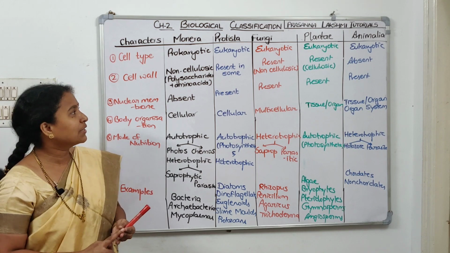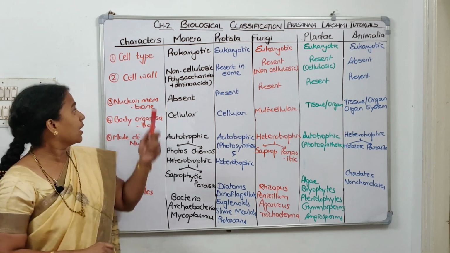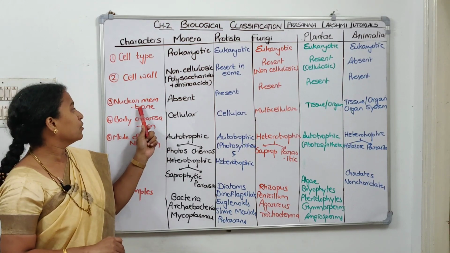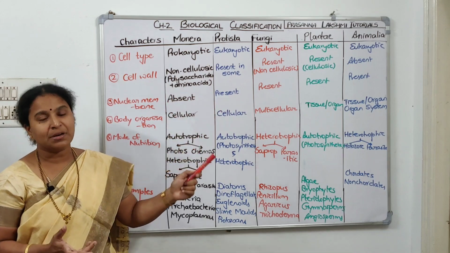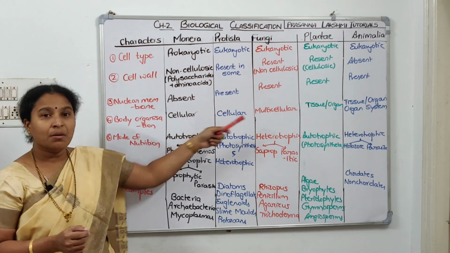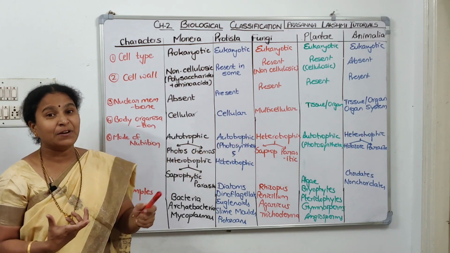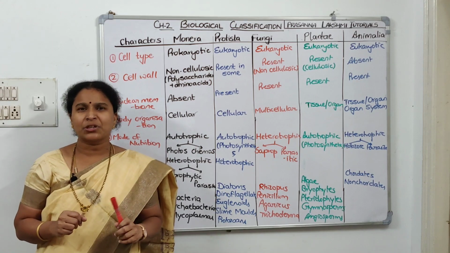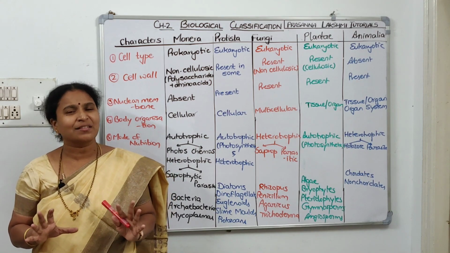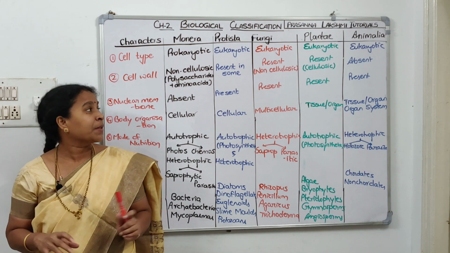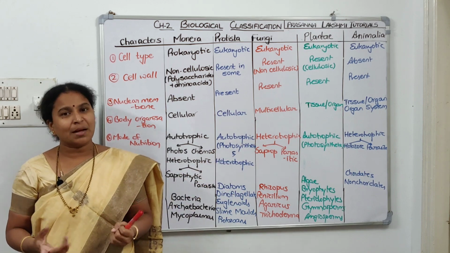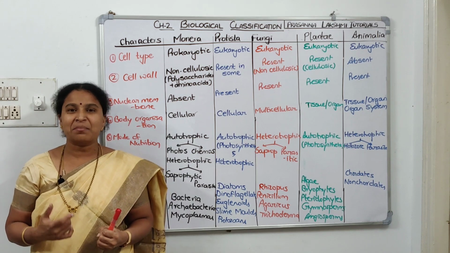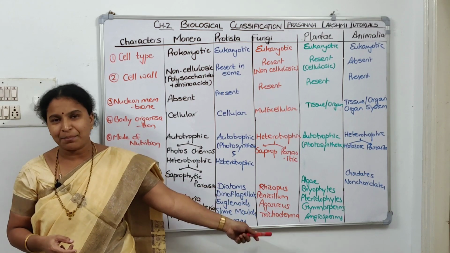Coming to the third kingdom, fungi, they are eukaryotic. Now cell wall, yes, they have cell wall, chitinous cell wall. It's non-cellulosic cell wall. Coming to nuclear membrane, yes, it is also eukaryotic. True nuclear membrane will be there. Now body organization, multicellular, not unicellular, multicellular, hyphal network. Study of fungi is called mycology. Mode of nutrition, fungi is the only kingdom which is completely, exclusively heterotrophic. They cannot prepare their food. Examples: Rhizopus comes under one class, Penicillium under the second class, Agaricus under the third class, Trichoderma and Alternaria under the fourth class. So these are the examples of the fungal kingdom.